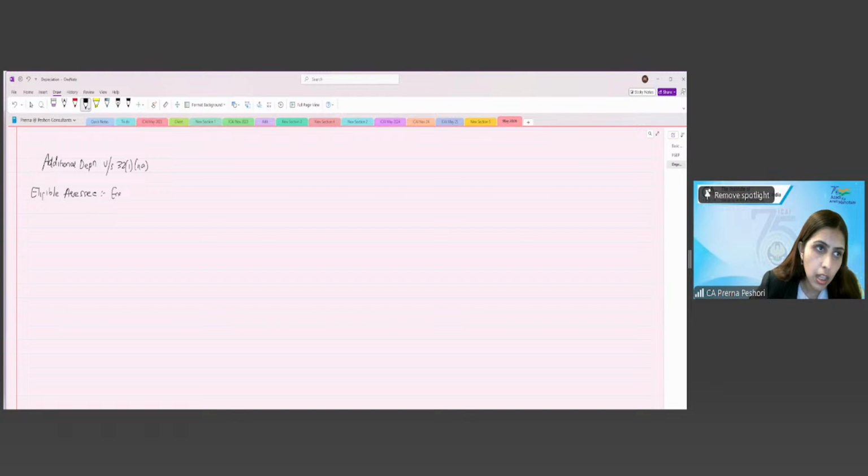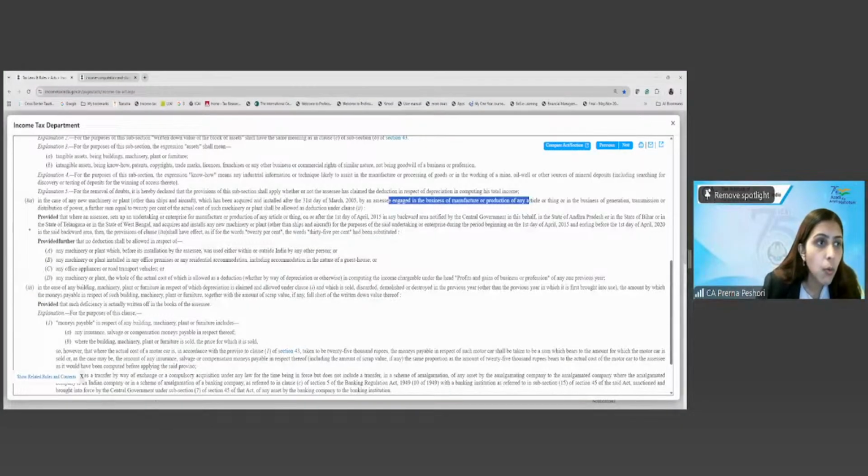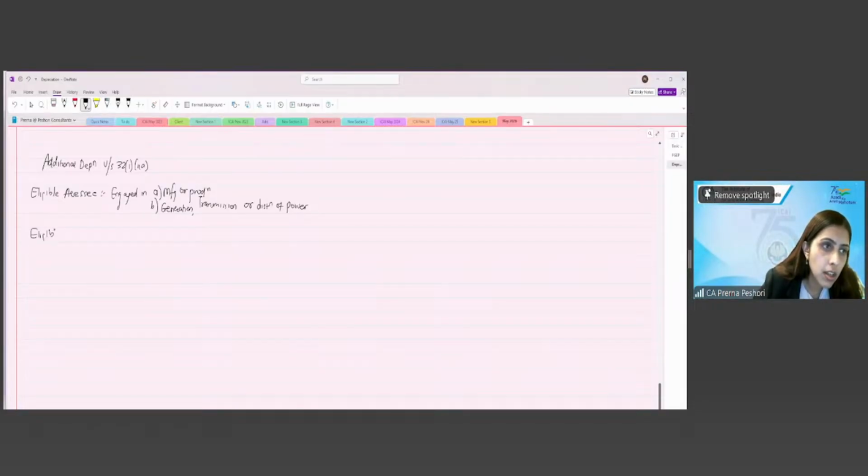Engaged in manufacturing or the production, generation, transmission, or distribution of power. Right? Generation, transmission, or distribution of power. What is my eligible asset?